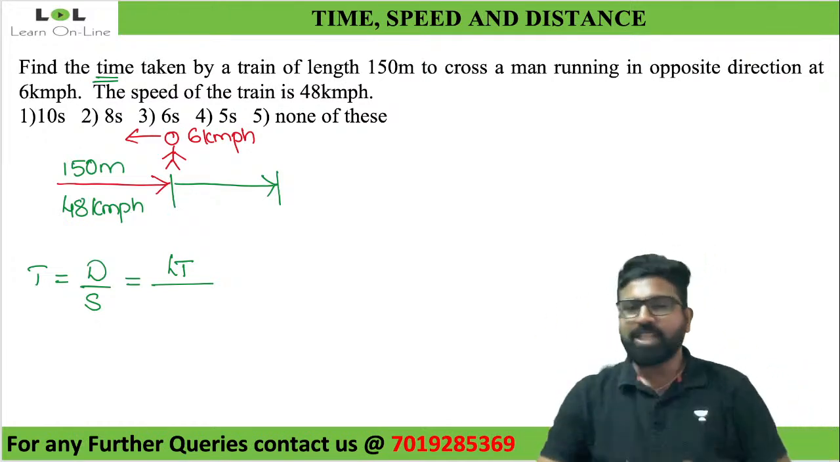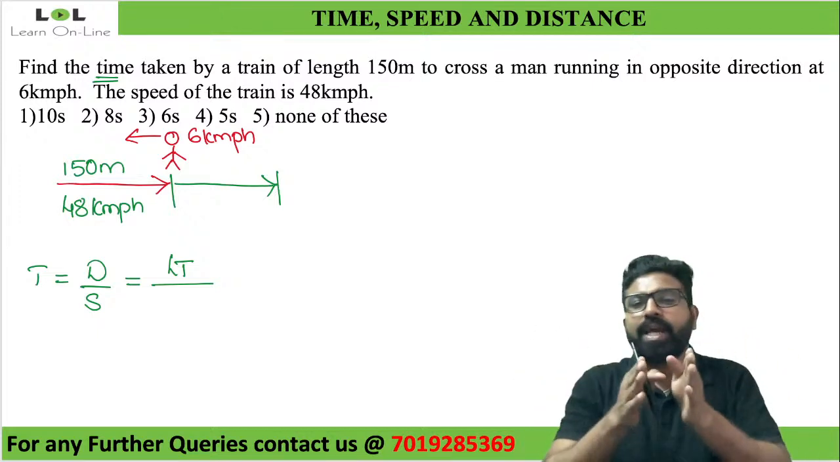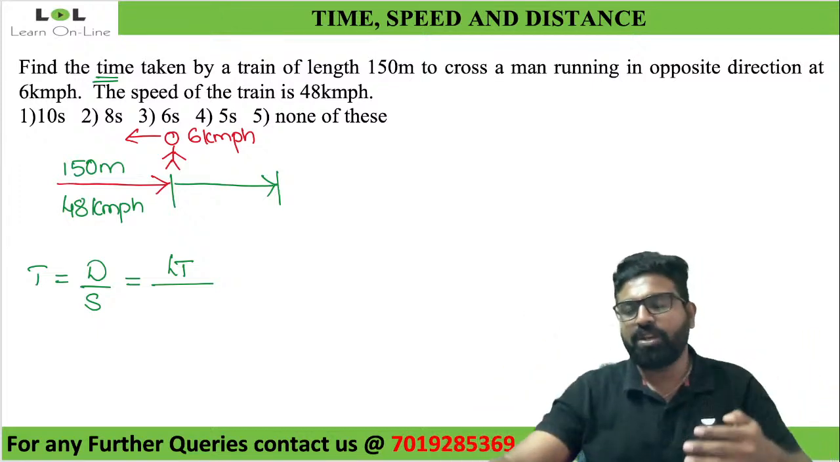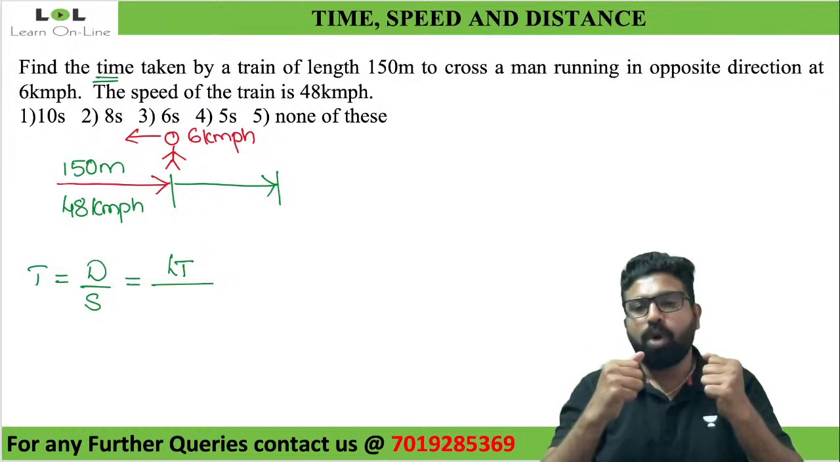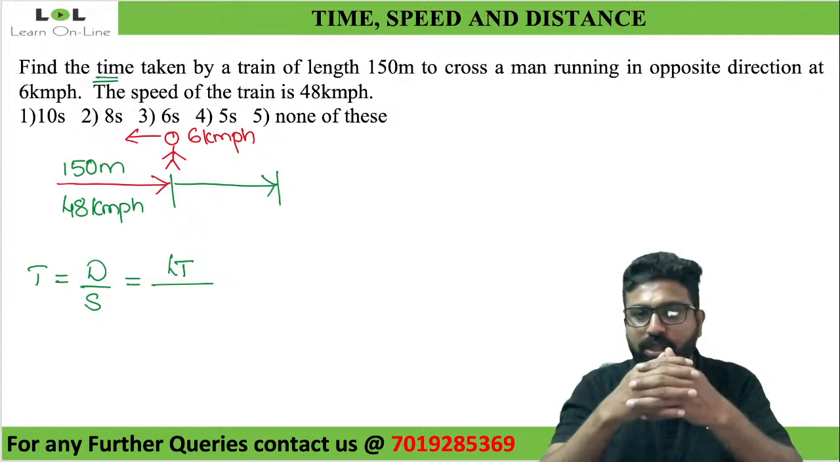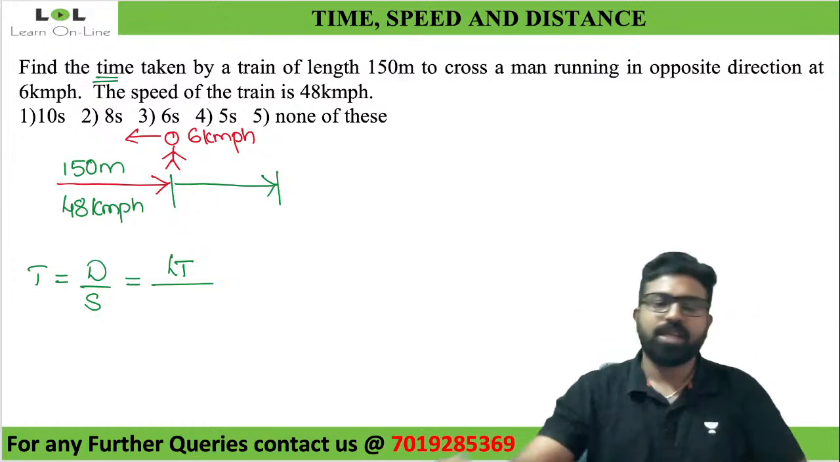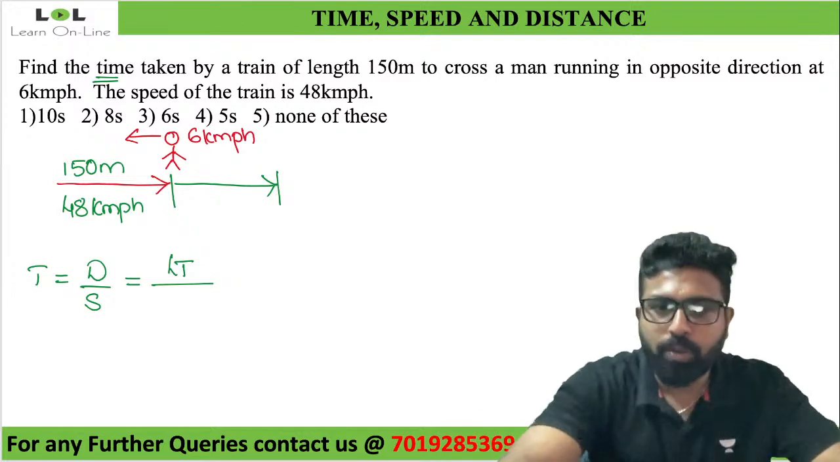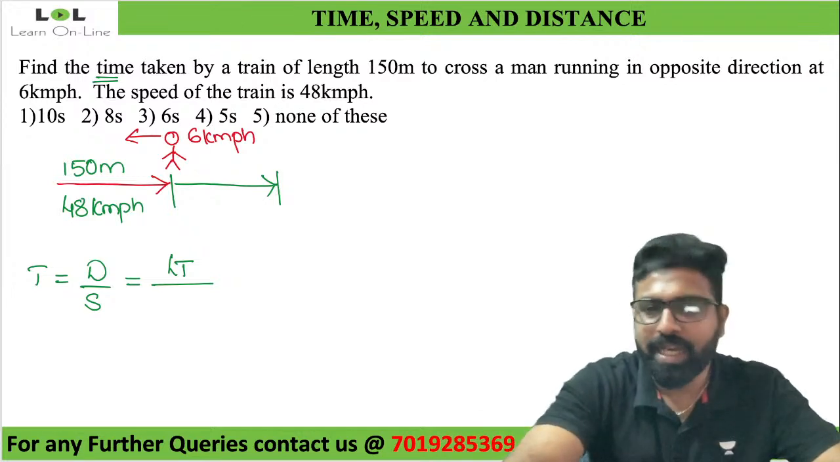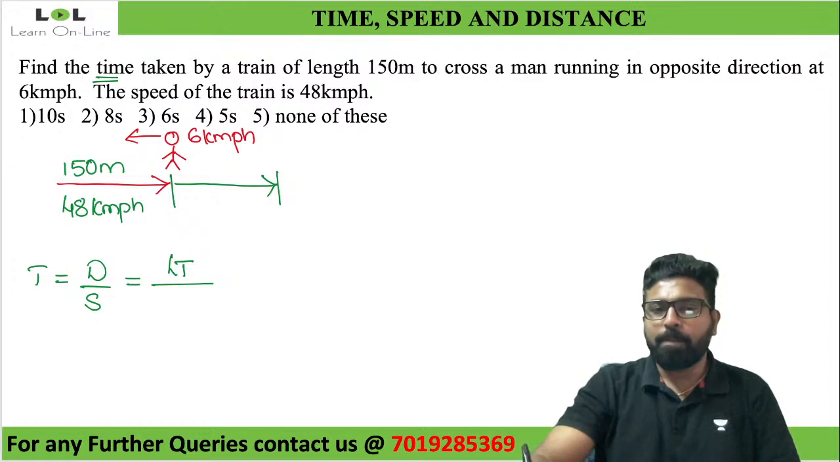So relative speed in which direction? Opposite direction or same direction? It is opposite direction. Whenever it is opposite direction, what will happen? Plus or minus? Magnet: opposite poles attract each other. So it will be plus. The relative speed here will be S1 plus S2. So what will be the length traveled? The length will be 150 meters.